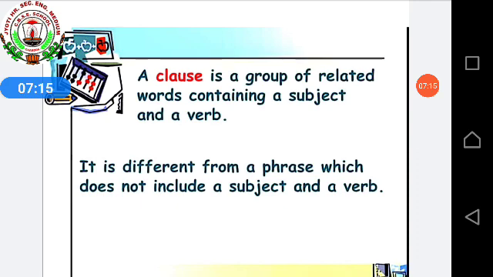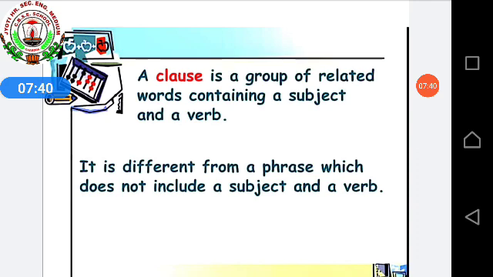In the same way, the sun sets in the west. Complete sentence. If I say "sets in the west," that means it is a phrase. Why? Because it has meaning that something is setting in the west, but what?